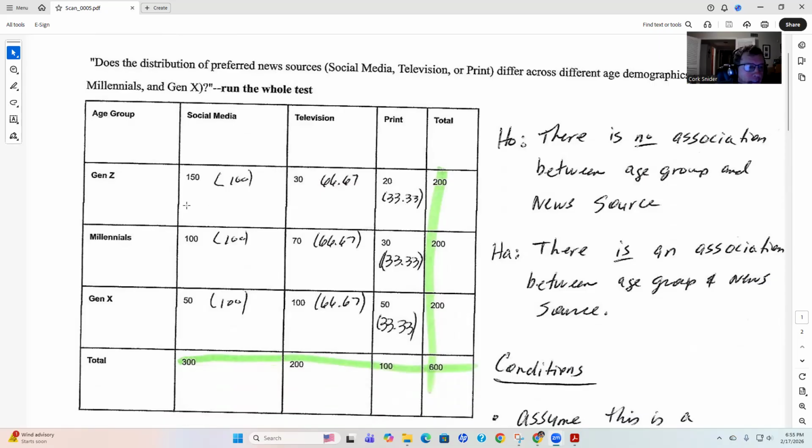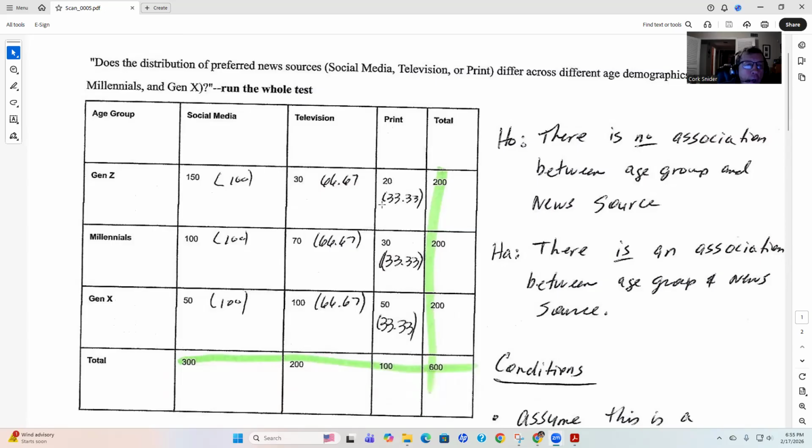So the question is, do different age groups, we've got Gen Z, kids born in 2010 or whatever, Millennials, Gen X, that's me, Gen X forever, differ in what they prefer for getting news. You can imagine Gen X is probably going to lean toward television and print media, and Gen Z is going to be more social media for their news. You can see it coming.